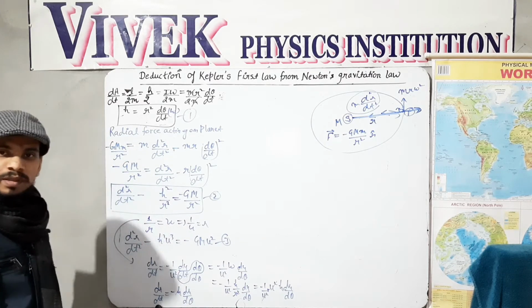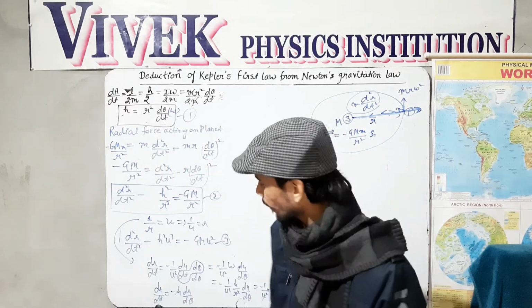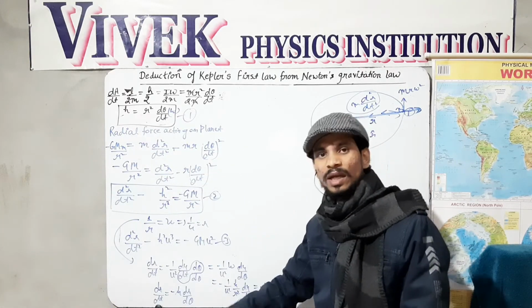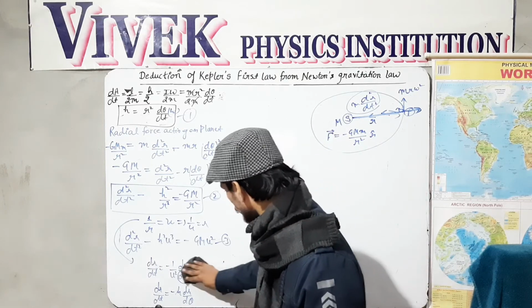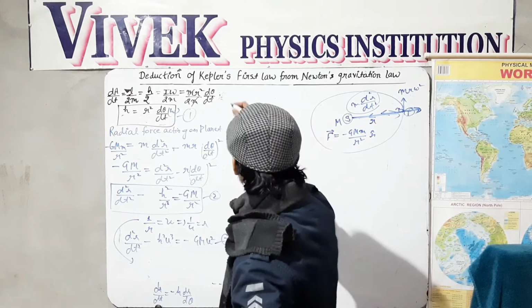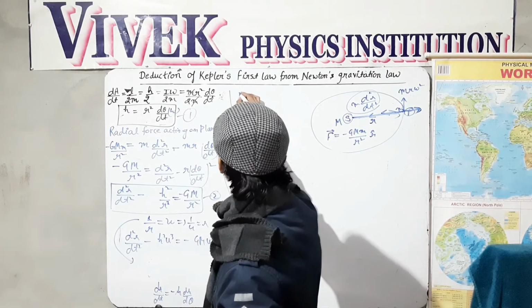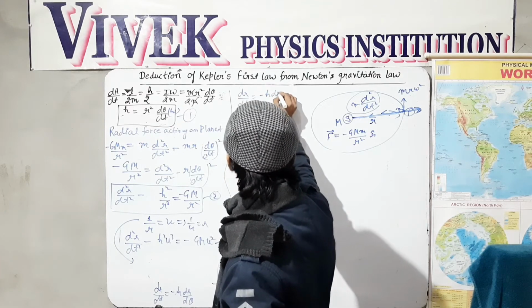Up till now we have only reached dr/dt. Let's differentiate this equation again. dr/dt equals minus h du/dθ.